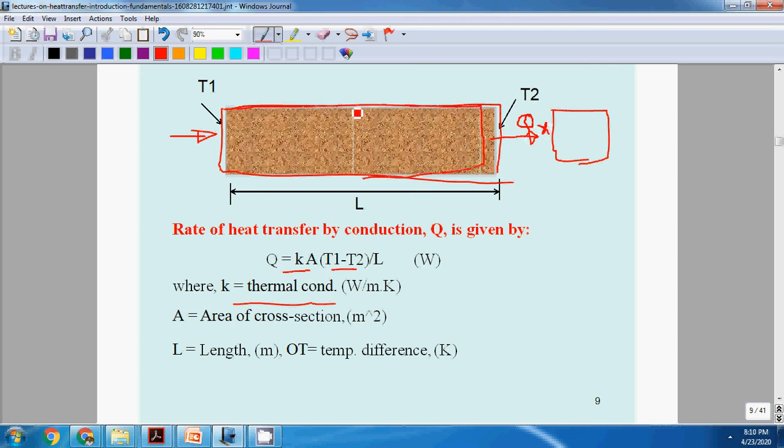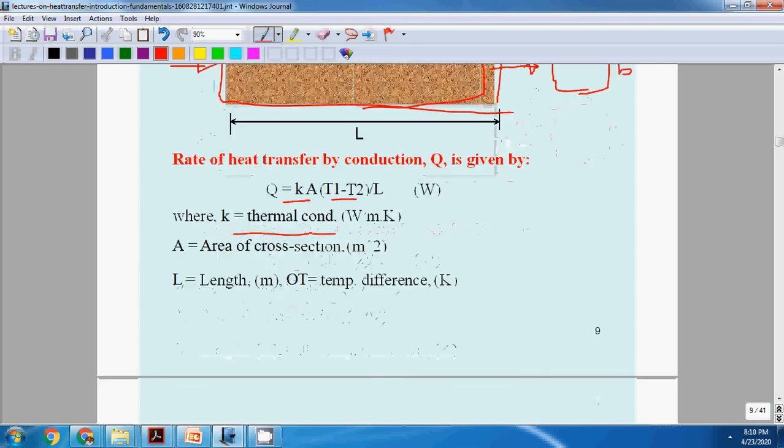That is, suppose L is the length, if it is a rectangular bar of cross section B of its sides, we have to take area as B into B. That is the area normal to flow. We should not take the area L into B, because heat is flowing in the x direction. We have to take area normal to the flow.